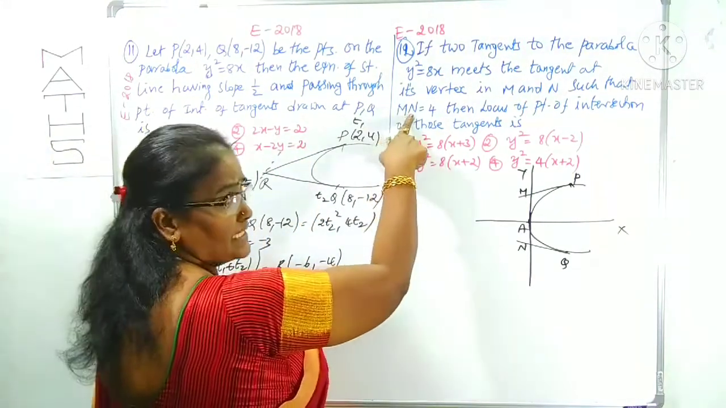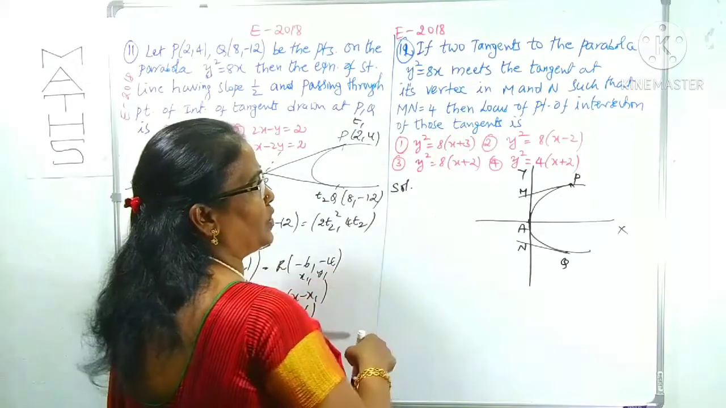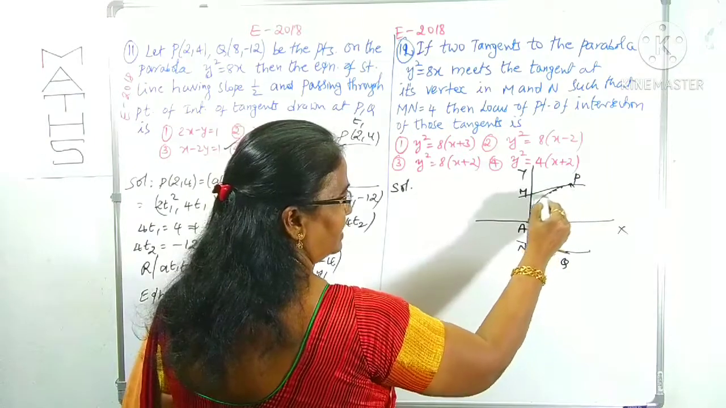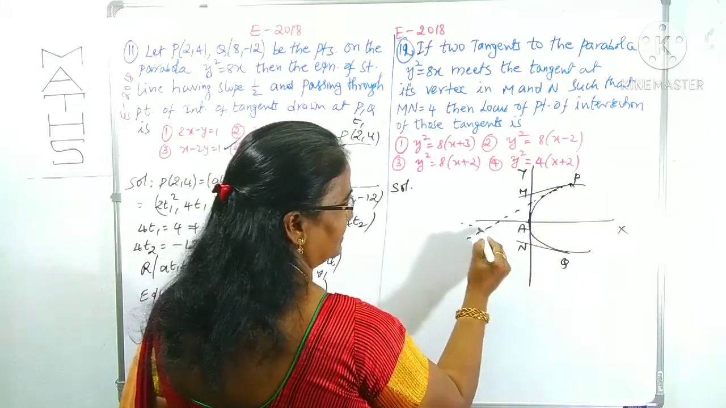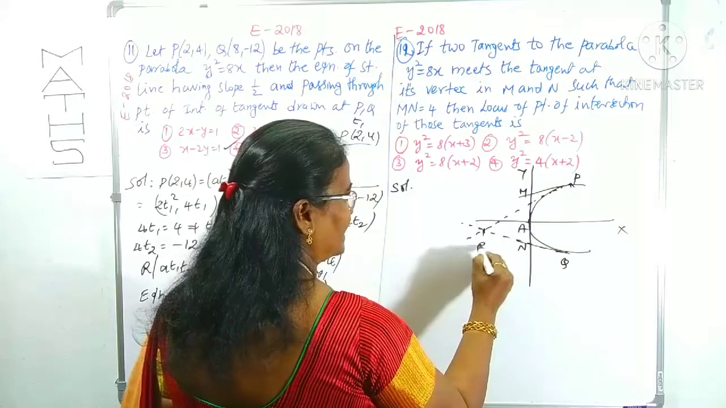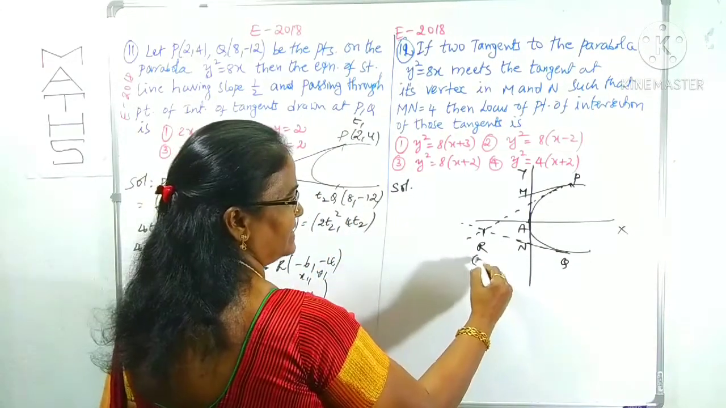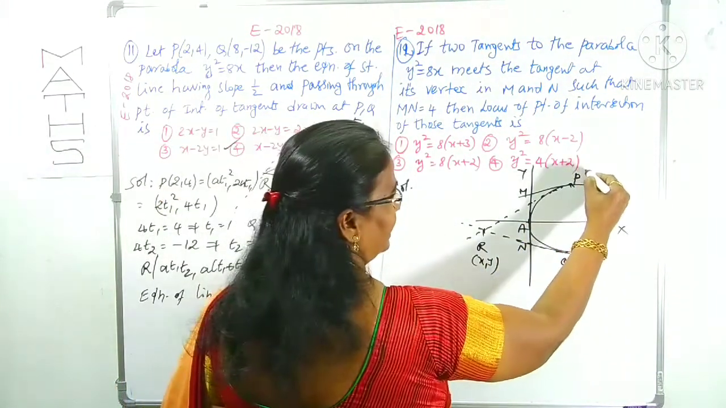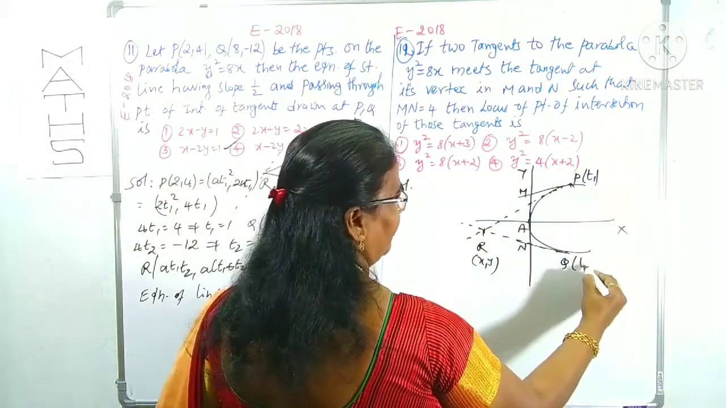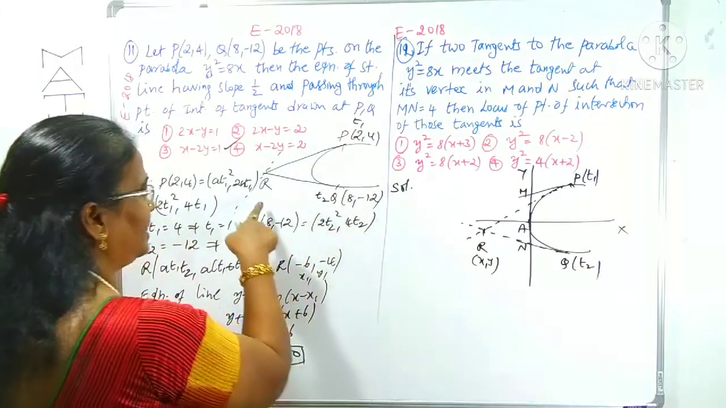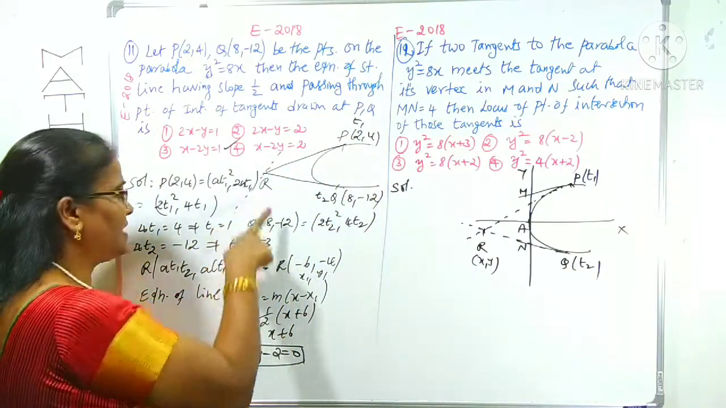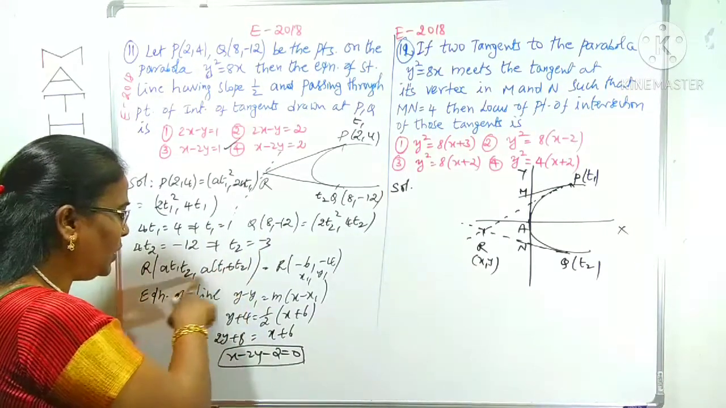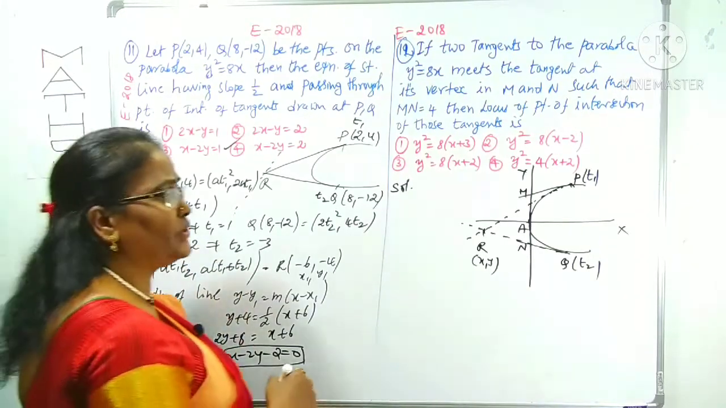The distance MN is given as 4. Then we have to find the locus of the point of intersection of those tangents. Let this point be R, taken as some (x, y). What is the point of intersection of tangents? If you take these as T1 and T2, just like the previous question, R is (a t1 t2, a(t1 plus t2)). Finally, we can find the locus of this. To find that, this is what you have to do.